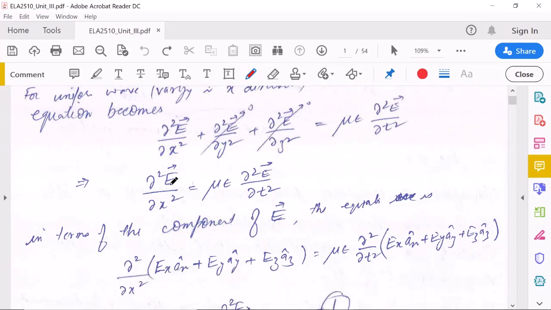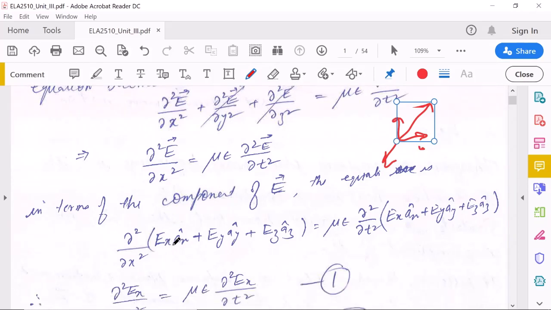Now E can be broken into three components: Ex, Ey, and Ez. For example, if E is this vector, we can have three components Ex, Ey, and Ez.